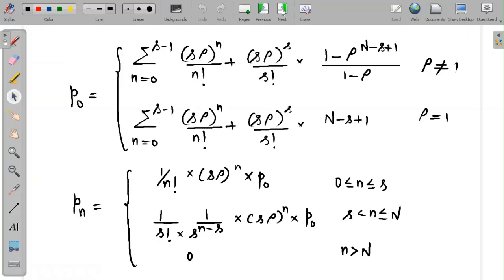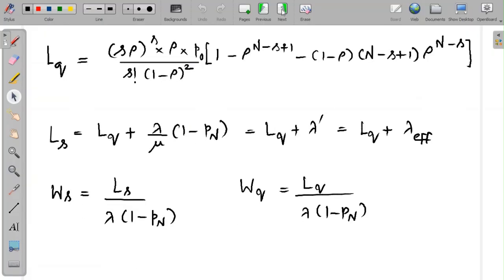Similarly, if we are required to find out the probability that there are n customers in the system, once again, there are two formulae available. One, if n is between 0 and s, the number of servers, and one, when n is greater than s, and then we have the usual four measures available: LQ, LS, WS, and WQ.